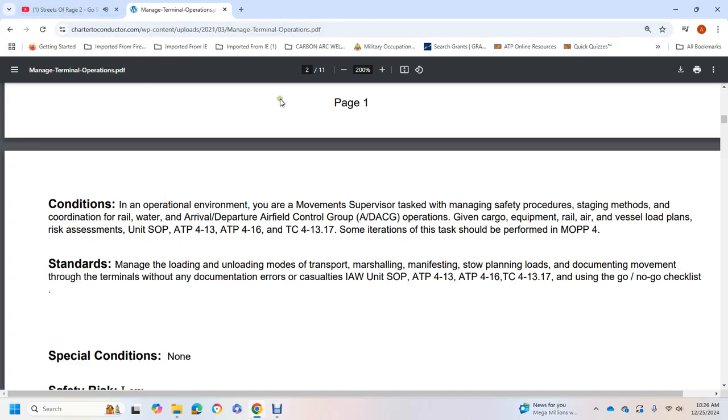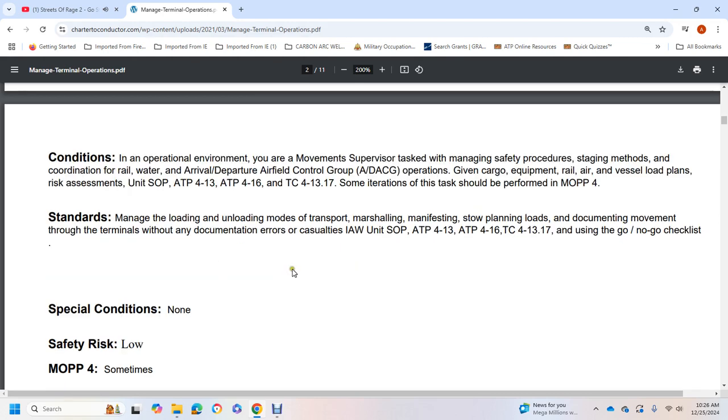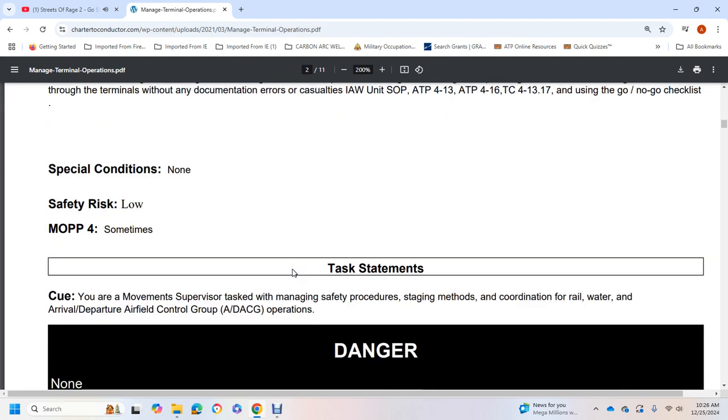Some iteration of tasks should be performed in MOP 4. Standards: managed unloading modes of transport, marshaling, manifesting, stowing, planning loads, documenting movement through the terminals, with any document errors caused by the unit standard operating procedure, ATP 4-16, and Training Circular 4-13.17, and using the go and no-go checklist. Special conditions none, safety risk low.